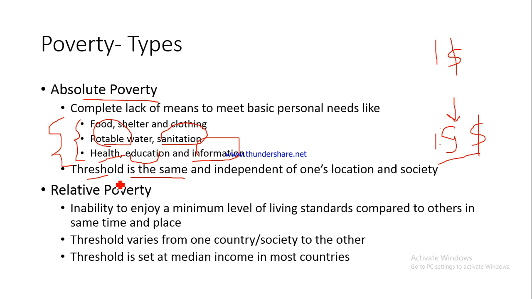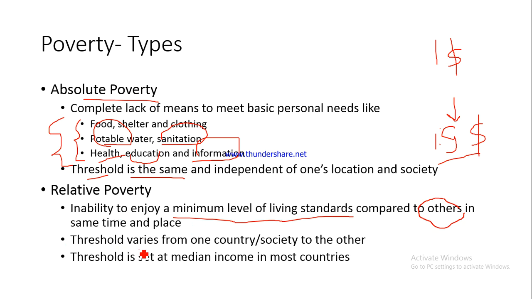So relative poverty is inability to enjoy a minimum level of living standards compared to others in the same time and place. Right? So I'm comparing myself with somebody else, and if I feel that I'm not able to have the kind of living standards that he has because I do not have sufficient money, I would find myself to be suffering from relative poverty, right?